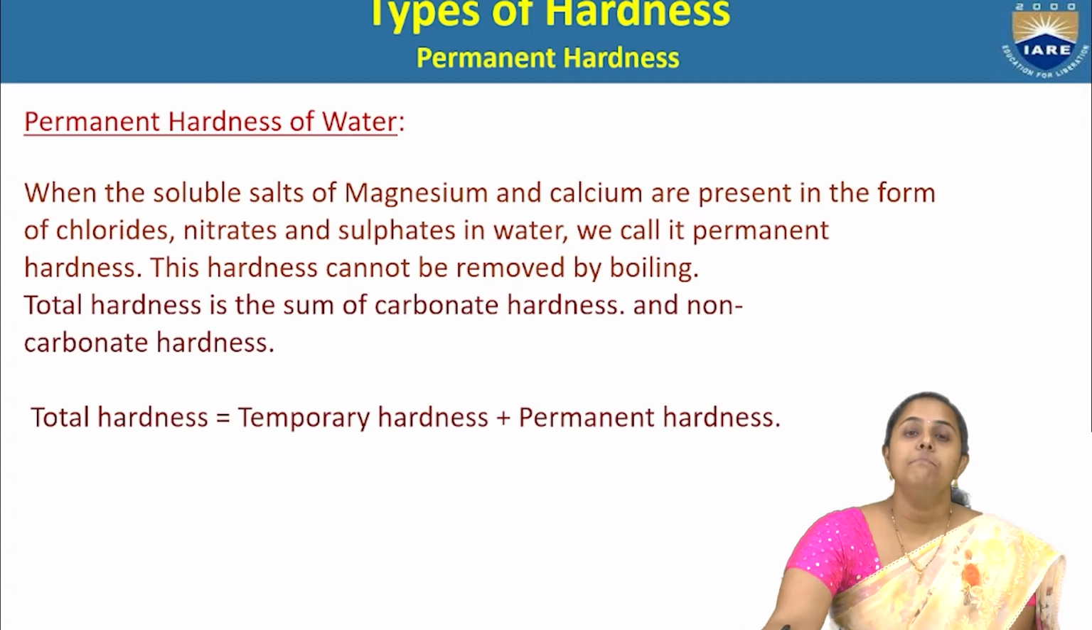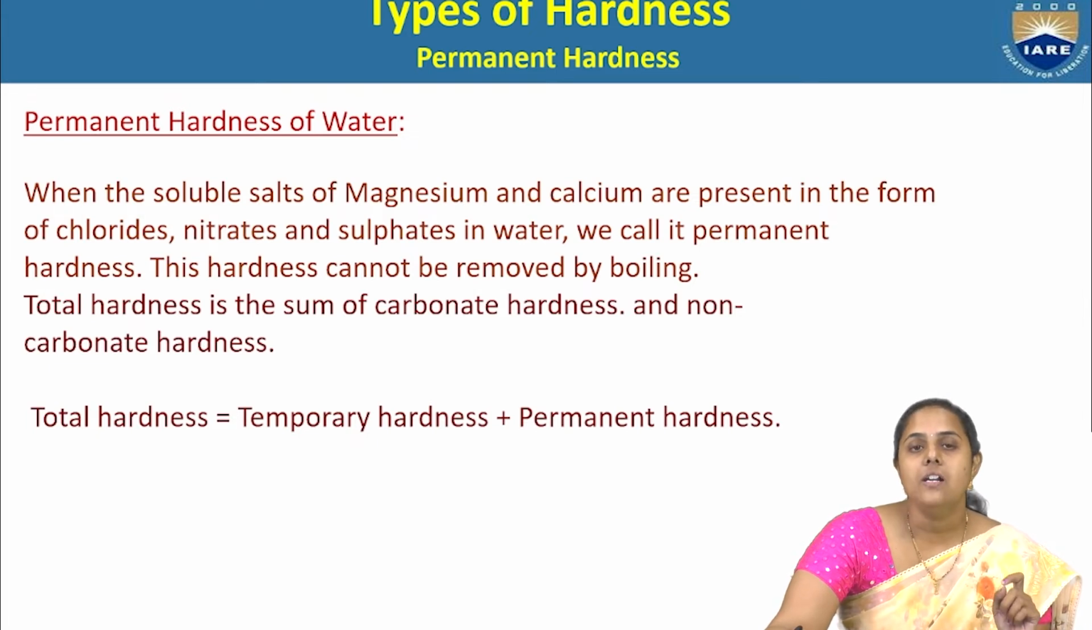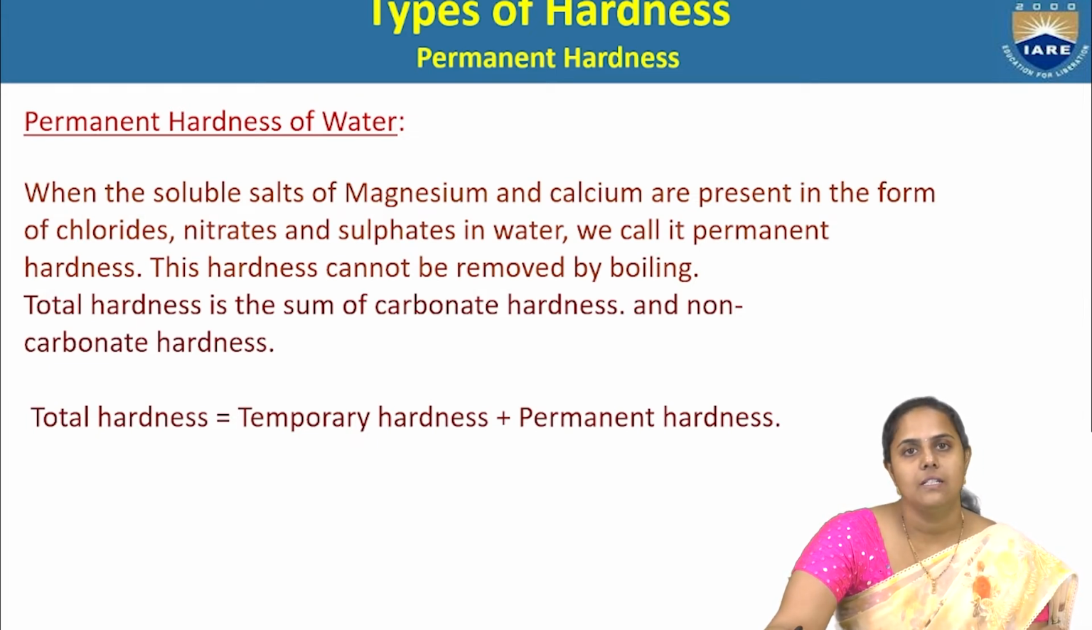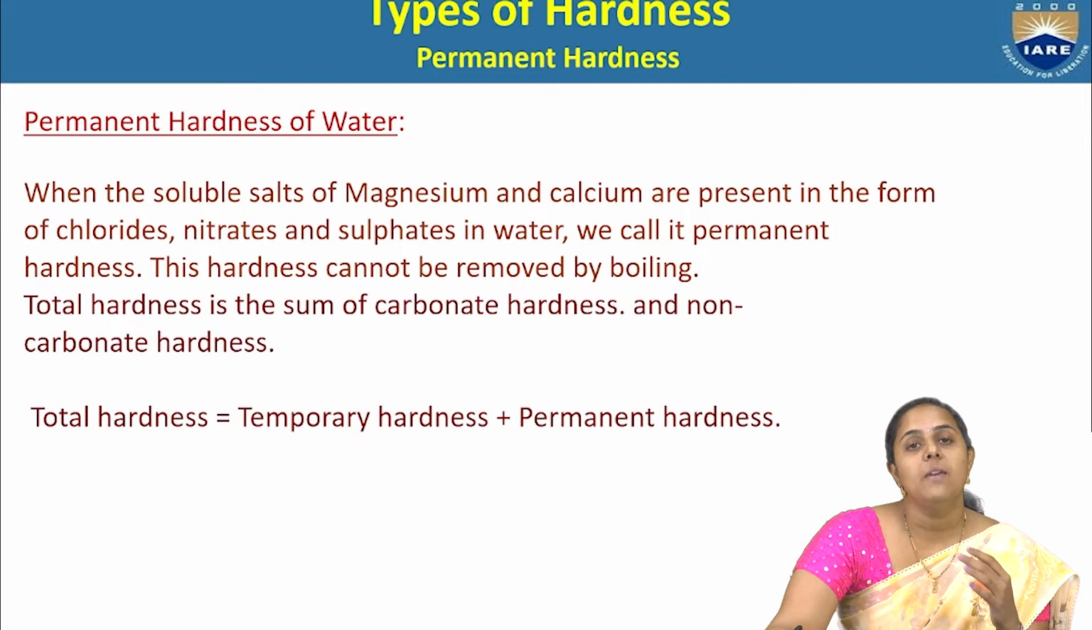Now let's talk about permanent hardness. The chlorides, sulfates and nitrates of calcium and magnesium are responsible for permanent hardness. This permanent hardness of water cannot be removed by simple boiling. Specific chemical methods like the ion exchange method, so many methods are there. We will be discussing them in the upcoming videos. So, some chemical methods must be employed for the removal of the permanent hardness.